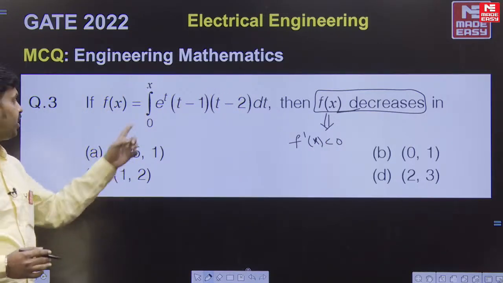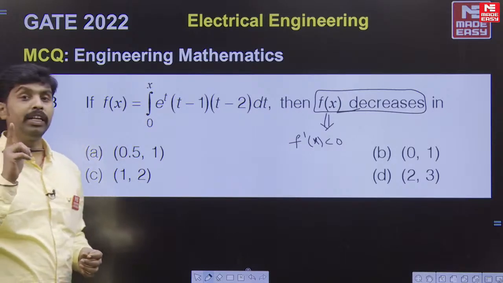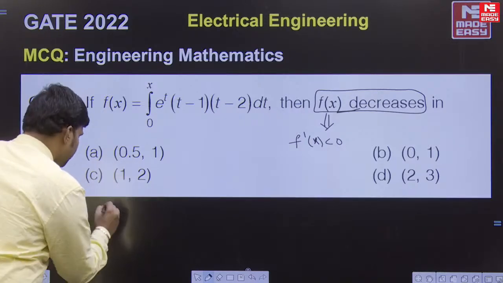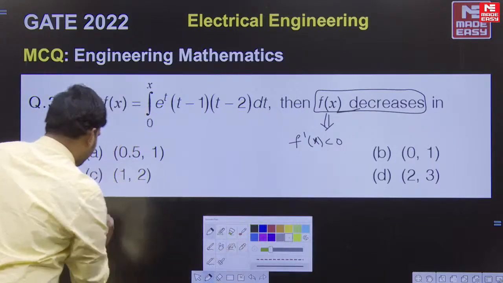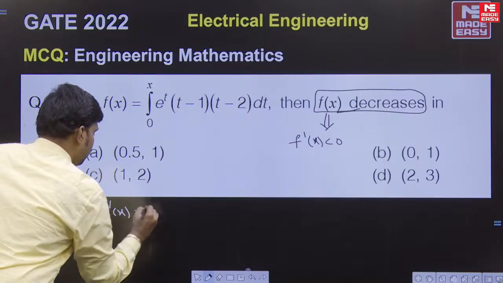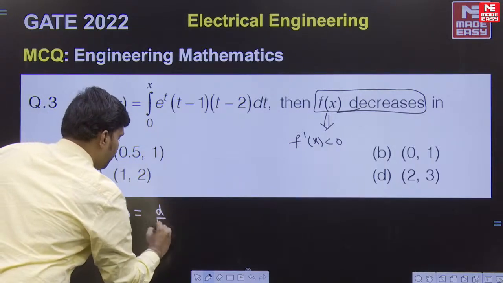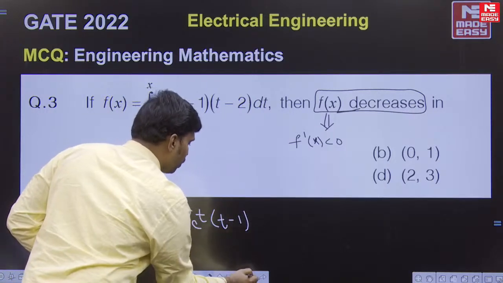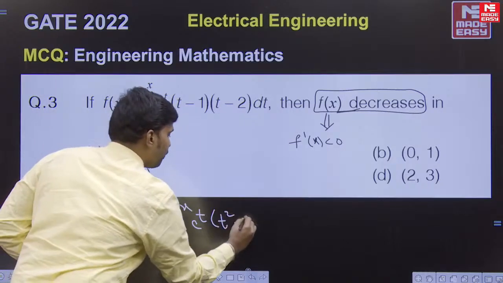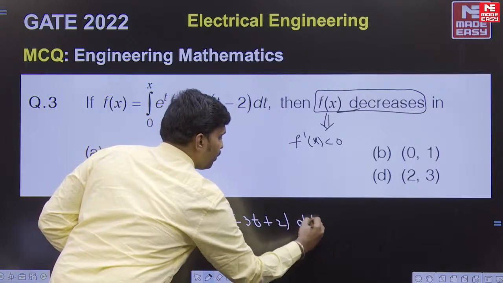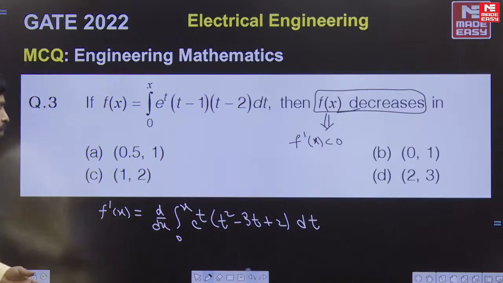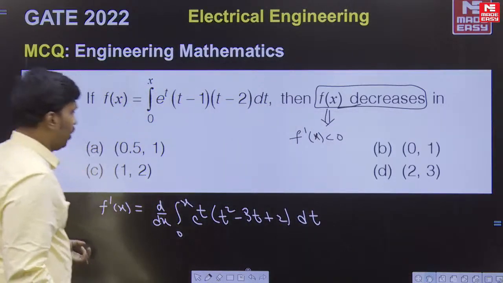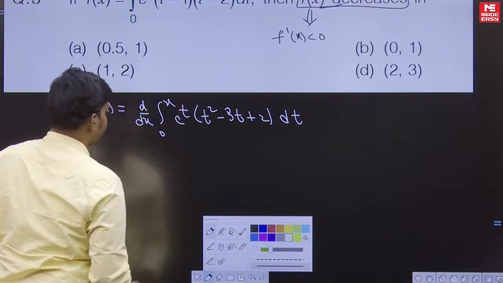So how to differentiate the integral with variable limits? By using the Leibniz rule that we explained in the class, and we have got the same type of problem in this. So here f dash of x is equal to d by dx of the integration of 0 to x e to the power of t into t minus 1 into t square minus 3t plus 2 into dt here. Now let's see how you differentiate this.